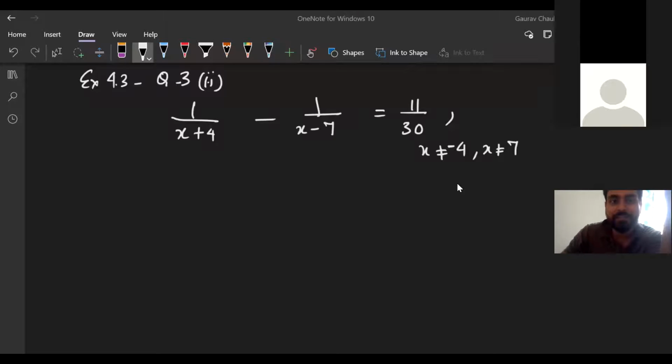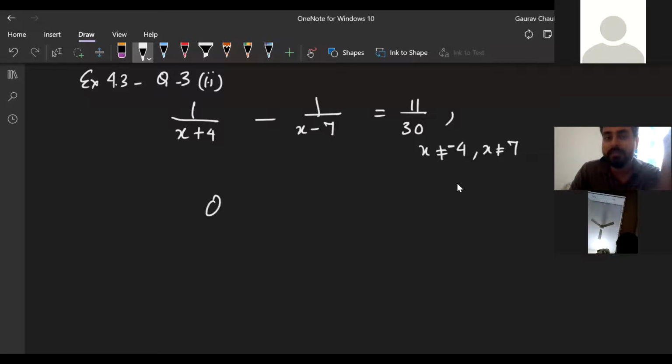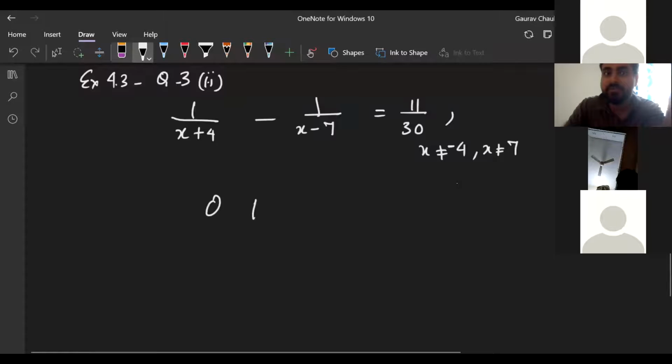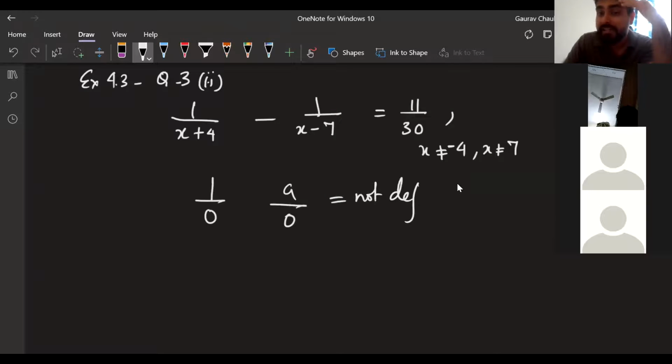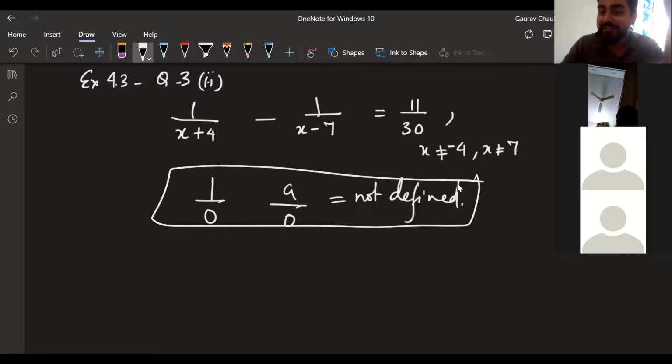What is the problem? If this becomes 0, what is the problem? If this becomes 1, what is the problem? There is no problem there. But if it becomes not defined, this is a problem. 1 by 0, or anything by 0, is not defined. We have talked about this a million times. If I put x equal to minus 4, this fraction becomes not defined. How can I subtract something from not defined?